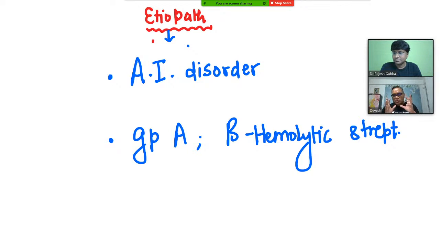But when this group A beta hemolytic streptococcal infection comes, remember, it is secondary to pharyngitis only. That is one important thing we have to understand. It is not secondary to skin infection. It is only pharyngitis. Beta hemolytic streptococcal pharyngitis will lead to rheumatic heart disease, not the skin infection. That was a question in the PGI exam. So in the next slide, I will tell you why it is called an autoimmune disorder.